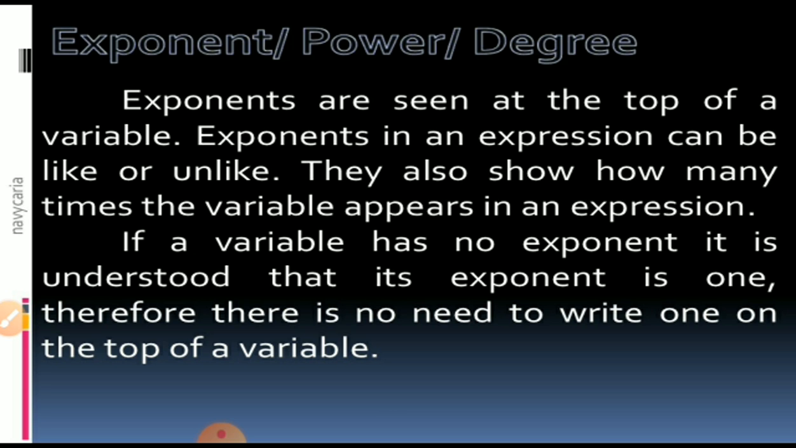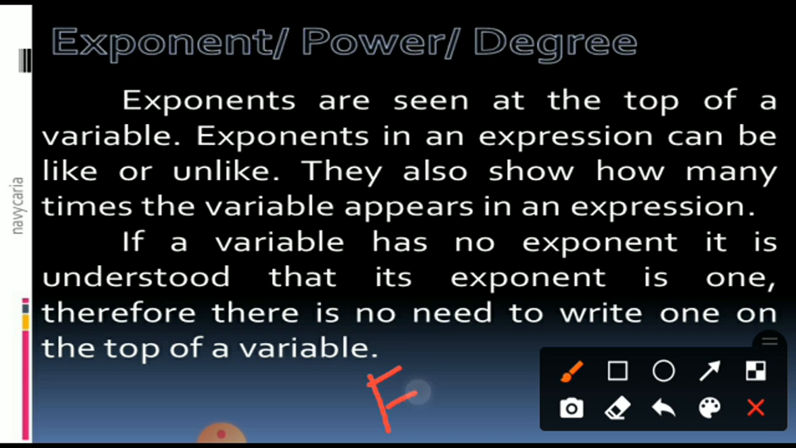Exponent, power and degree. My dear student, exponents are seen at the top of a variable. I already explained once again. F cube, what does f cube mean, beta? Will you tell me? F cube is, suppose, an expression. Or sometimes you say 2f cube. 2 is the coefficient, f is the variable, and 3 is the power or exponent, or you can say the degree.